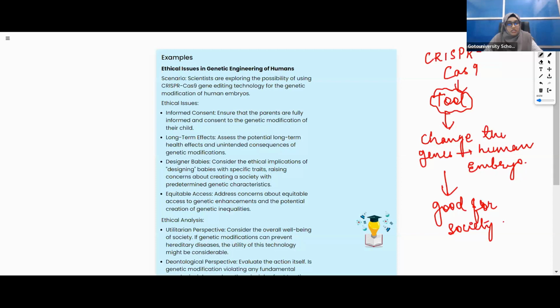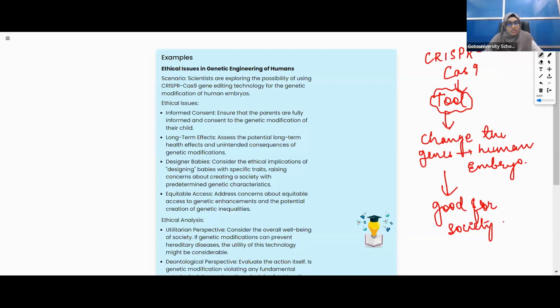So think of it in simple words. Scientists want to edit genes in babies before they are born. Before the baby comes into the world, at that time only they want to change the gene. So people will be worried, concerned about whether parents understand and agree.